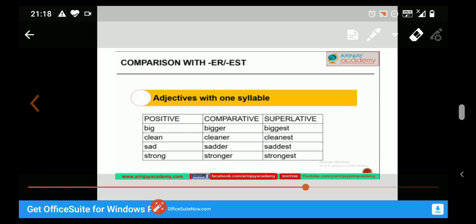Again, I am telling you, students, whether a word is a one syllable, two syllable, or three syllable word always depends on the vowel sounds. Okay? If an adjective has one vowel sound, then it is called a one syllable word. If an adjective has two vowel sounds, that is called a two syllable word, and if an adjective has more than two vowel sounds, it is called a three syllable word.